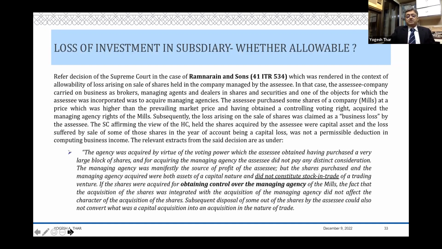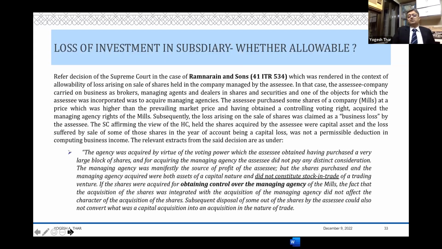The other way of looking at it is what? Yes, I have investment in shares of a subsidiary, and therefore I have a controlling interest in that subsidiary. Maybe that subsidiary is doing some business and I am controlling that business, I being the holding company. And in fact, I acquired those shares to acquire control over that company. And therefore, you look at this decision of Supreme Court in Ramnarayan and Sons case, where this company had acquired shares of another company to acquire the managing agency.